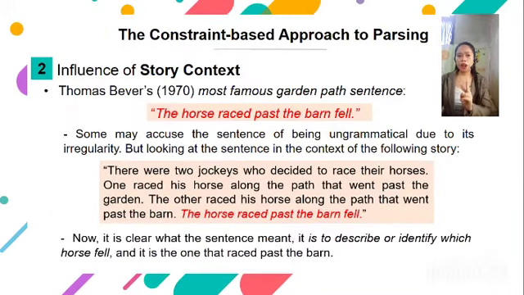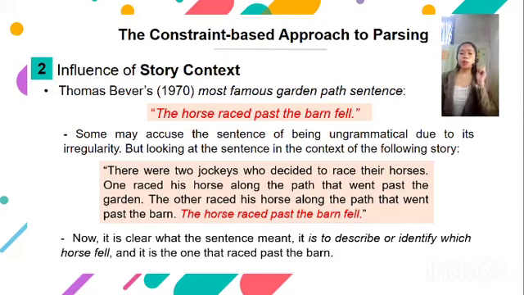Now the second factor is the influence of story context. A certain sentence can be better understood if the context, or how the sentence is used in a passage or a story, is known. The following sentence was proposed by Thomas Bever in 1970. It is considered to be the most famous garden path sentence because of the confusion it produces. So the sentence is, the horse raced past the barn fell. Some may accuse the sentence of being ungrammatical due to its irregularity, but looking at the sentence in the context of the following story, we will know what it really means.